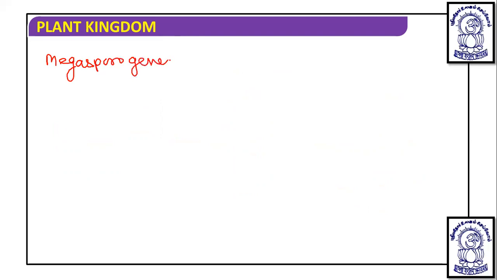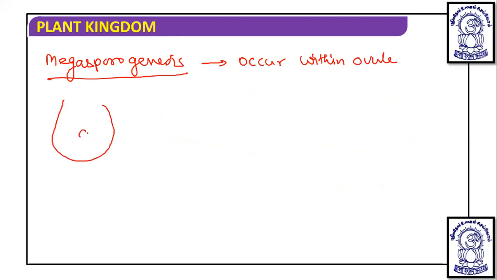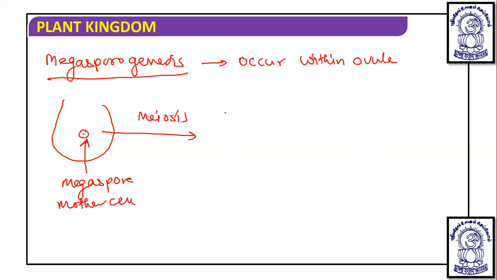and in megasporogenesis, which occurs within the ovule, suppose this is the ovule, it has a megaspore mother cell. This megaspore mother cell undergoes meiosis and produces four megaspores.